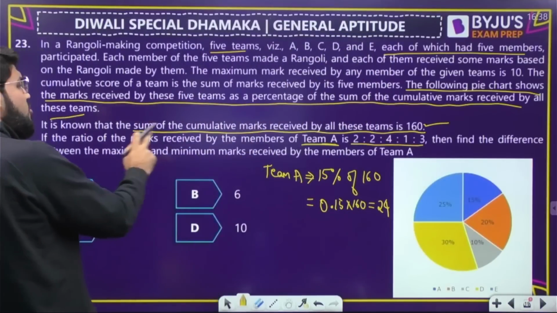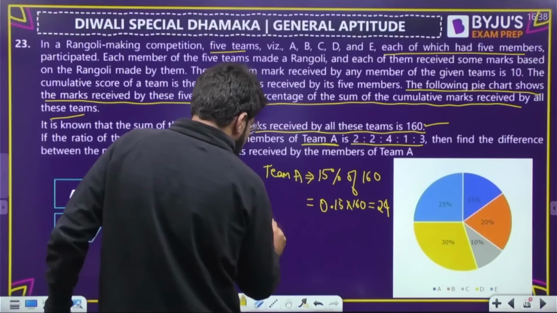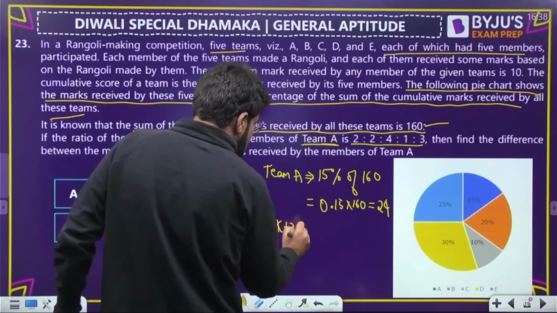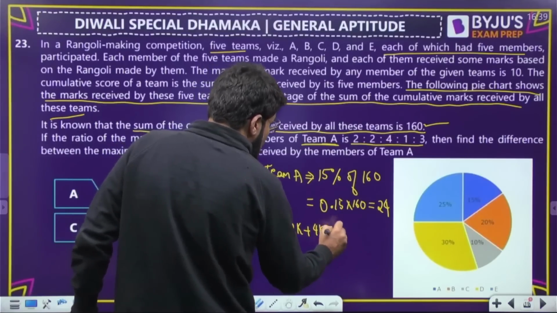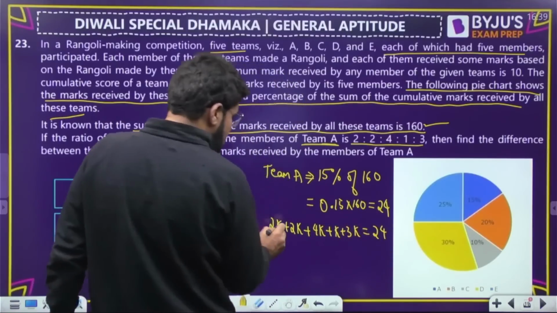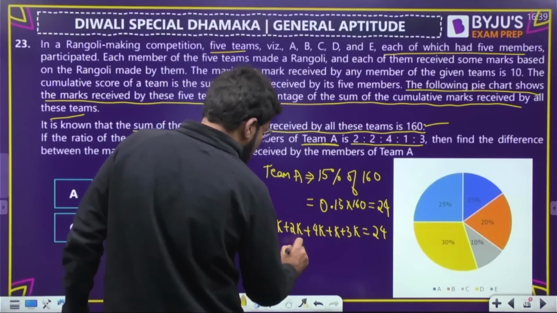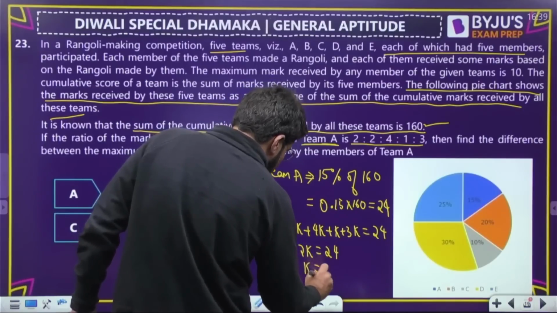Now the ratio of marks received by the members of team A is 2:2:4:1:3. That means, if the ratio is given, we can have the individual numbers as 2k plus 2k plus 4k plus 1 into k plus 3k. This is actually total 24. So this means kitna? 2, 2, 4, 5, 8, 9, 12. 12k is 24. So k ka value 2 aa gaya.